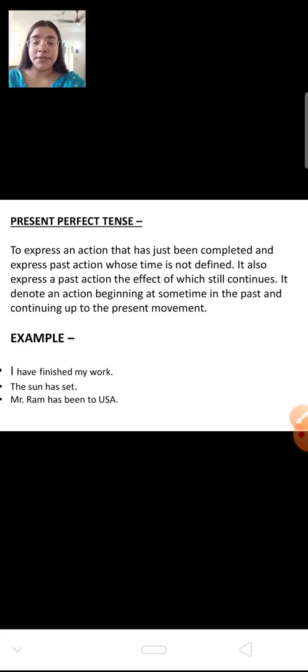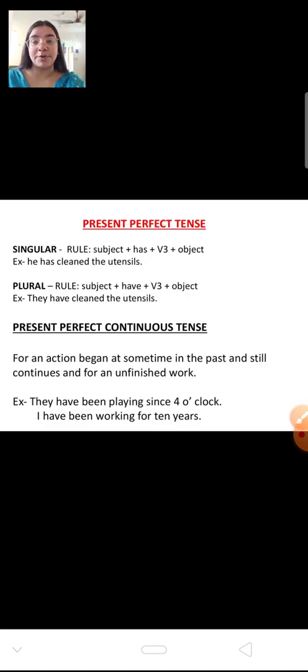To make it more simple, let us look at the rule to write present perfect tense. When you are writing present perfect tense, again there are rules for two things, singular and plural. There is a different rule for writing singular. What is the rule? Let us see. First of all, you have to add the subject. Second thing, has. Third thing, verb third form. Now remember, till now we were using the first form of the verb, but now we are going to use the third form of the verb, plus object.